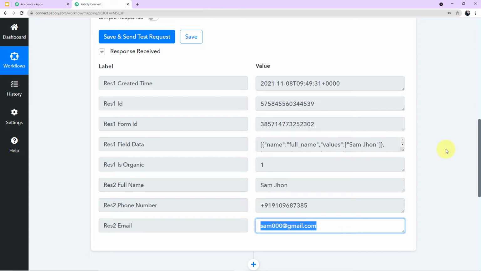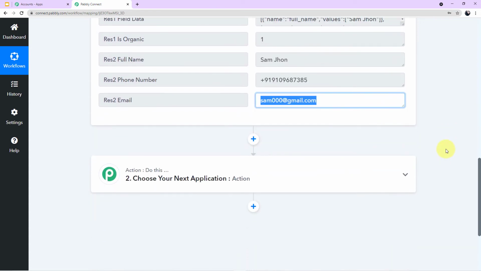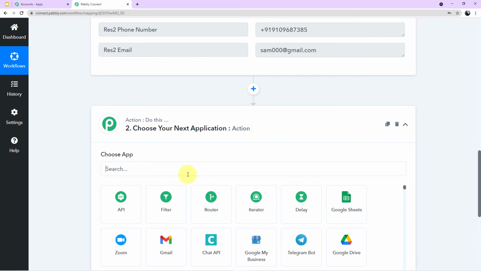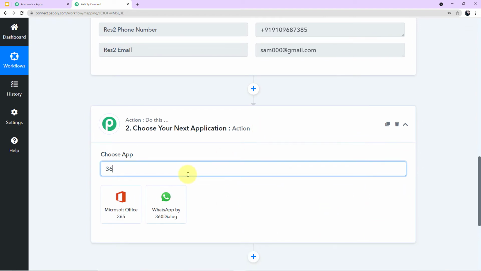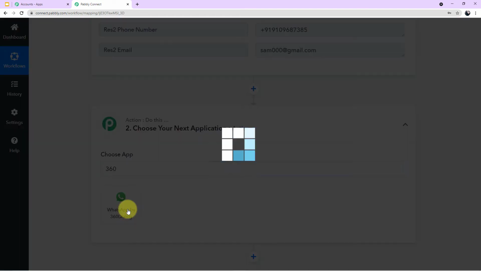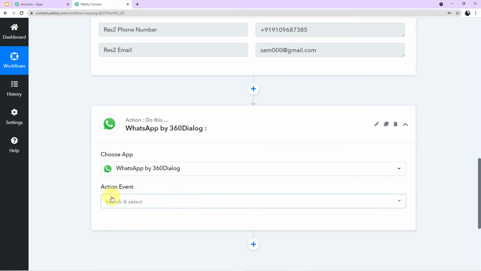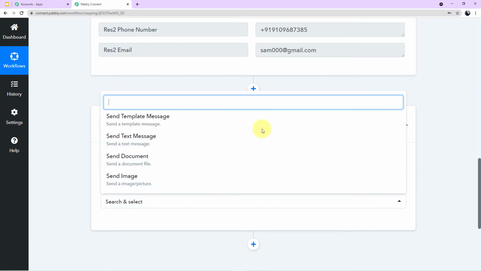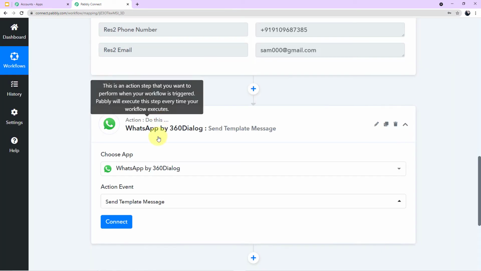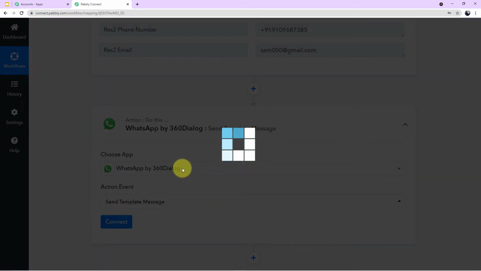Now we will hop on to our next and final step, which is integration of 360 dialog to send the messages to our customer on WhatsApp. So for that, come down to your next application, come to the search field, and here you have to search for 360 dialog. As you can see on my screen, I'll click this, and a new field of action event will emerge in front of you. Now if you click this arrow, you can see the various action events. I want to choose this particular action event, send template message. I'll click this, and now I'll click on connect.